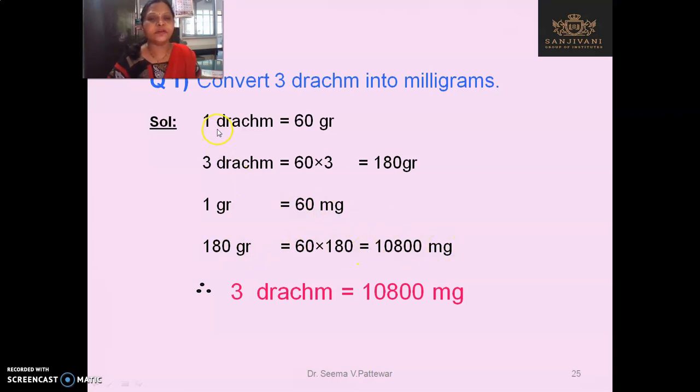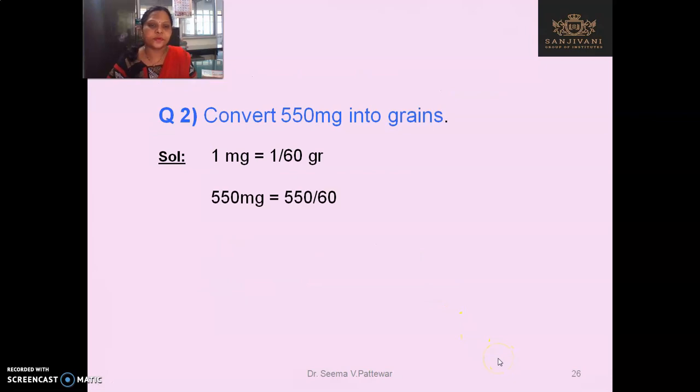So you can convert this. 1 drachm is equal to this much milligram, or 3 drachm is equal to this much milligram. 1 milligram is equal to 1 divided by 60 grain. Therefore 550 milligram is equal to how much? So you can convert like this.